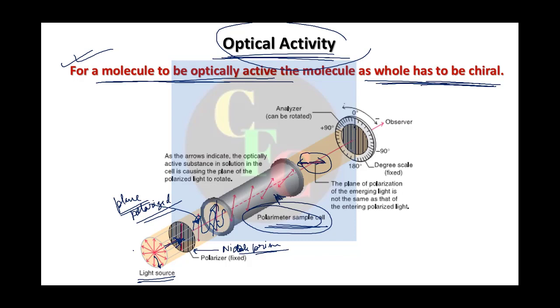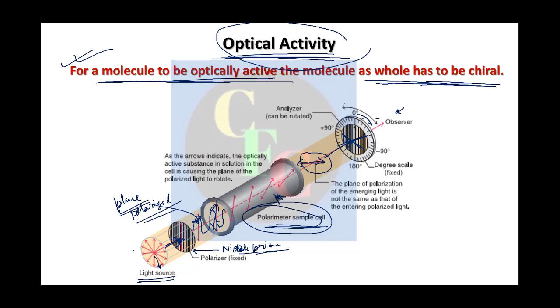So suppose there are slits, right? If you have vertical slits, now this light cannot pass from here because it will be obstructed, because there is no opening here, right? That means this analyzer has to be rotated at a specific angle so that you see the light come out.